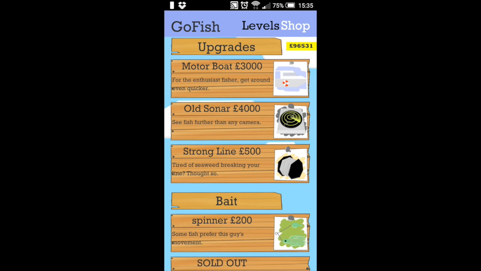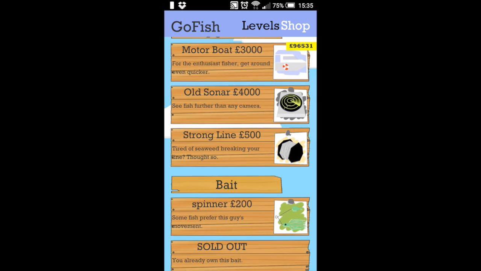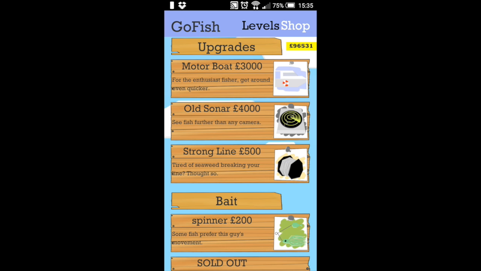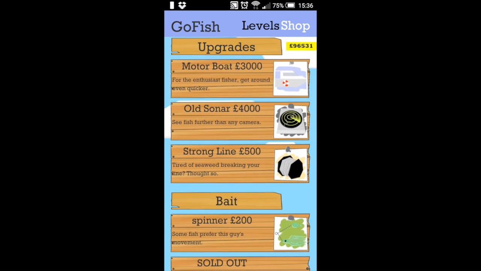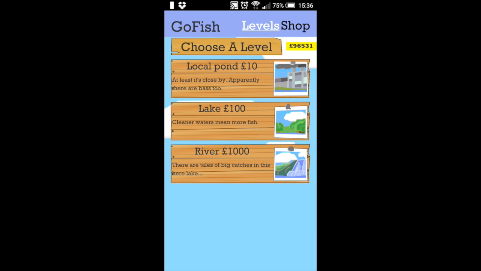Now I have a fair bit of money, and I've already upgraded to a map and to an underwater camera for the purposes of this demo. I've also bought a couple of baits, and I'm going to show you what those mean if we play the first level here.